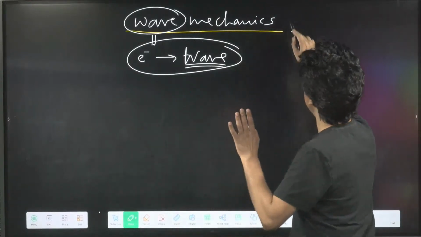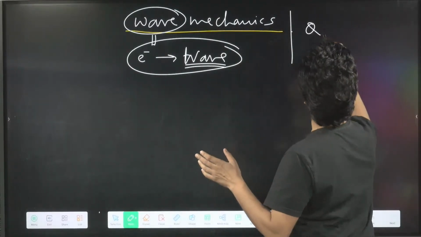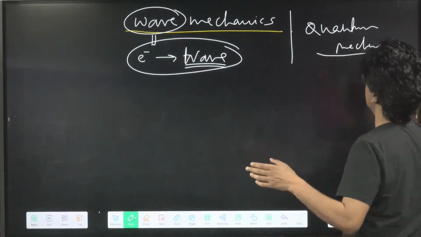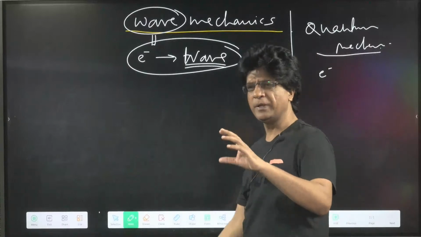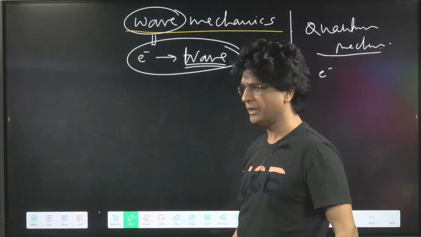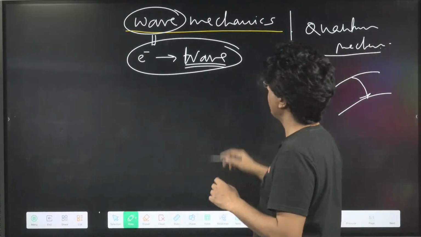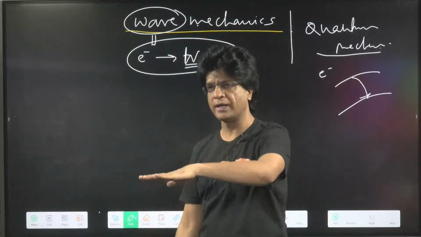This is a little bit different from quantum mechanics, where the electron was still given a treatment like a particle, allowed to do quantum jumps. But in this, the electron behaves more like a wave.